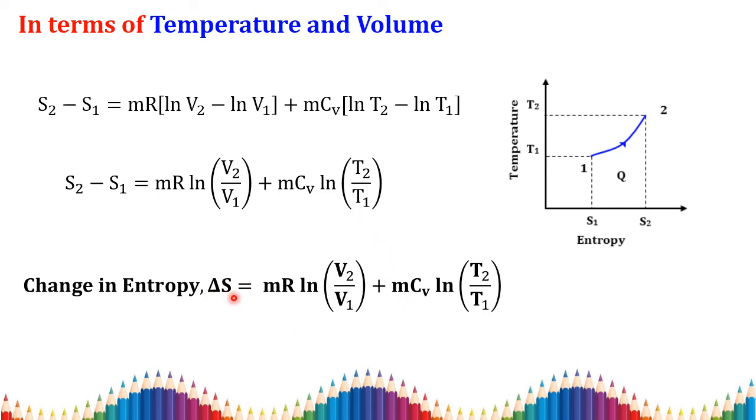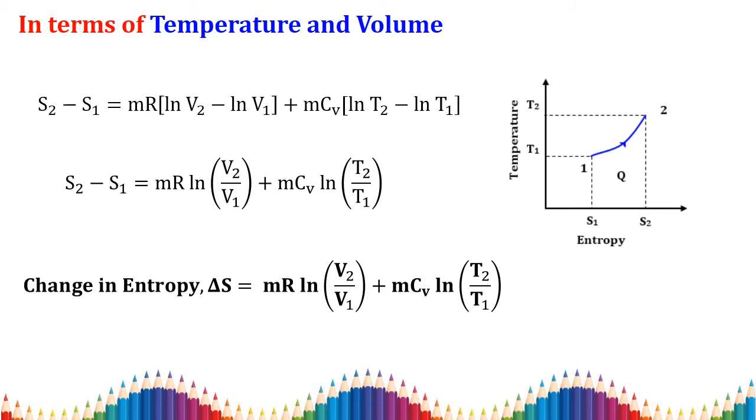You see, this is your change in entropy. It is represented only in terms of volume and temperature, because mR and mCV are constants; only the varying terms are volume and temperature. So this is the first result from the entropy of an ideal gas equation.